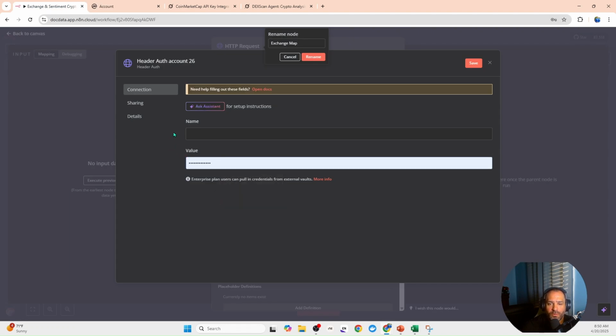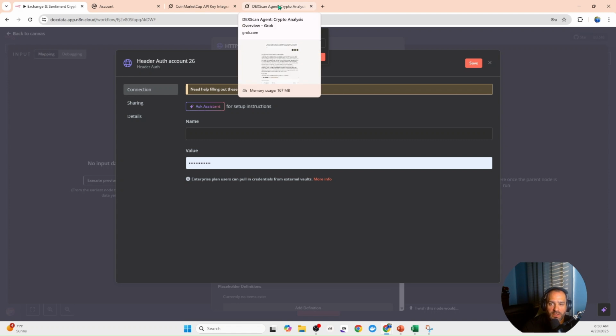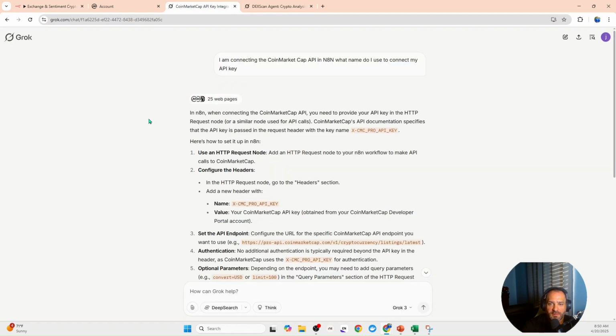Now, what makes this tricky, I'm not going to do this because I don't want to show my API key, but I'm going to show you what I did so it makes it easier for you. So if you want to build some of these out, you can just troubleshoot it. I use a lot of Grok to go through and solve some of these issues. So to connect the CoinMarketCap API, you have to use this as the name.